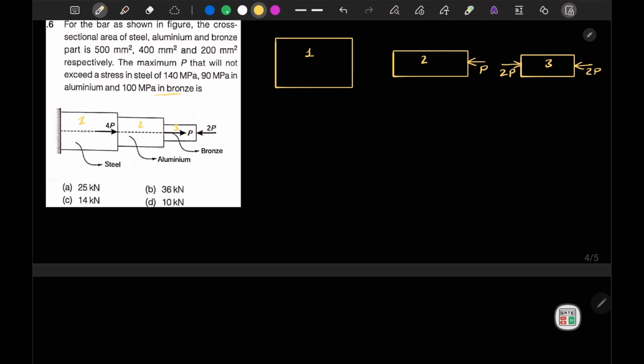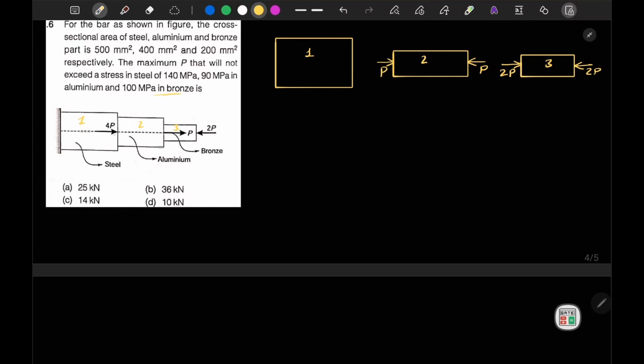Now if I add both of these forces, I will obtain a net force of p in the right direction, that is given here. I hope this is the way you should choose for multiple bars acting under multiple loads at different points. Since this point p is acting in compression, here also there should be a point load p in compression.